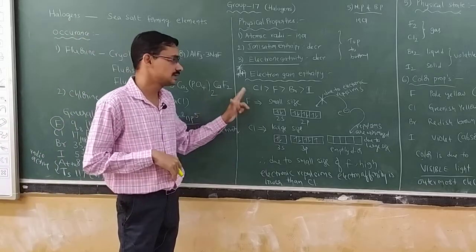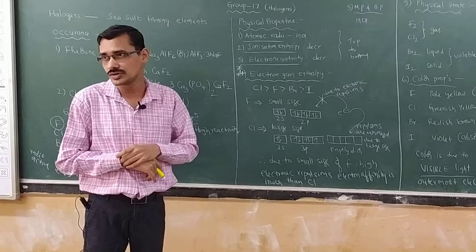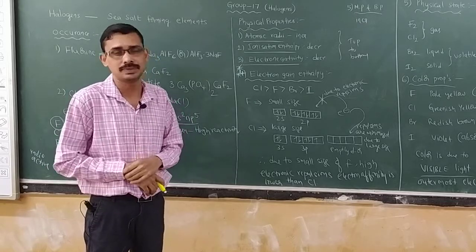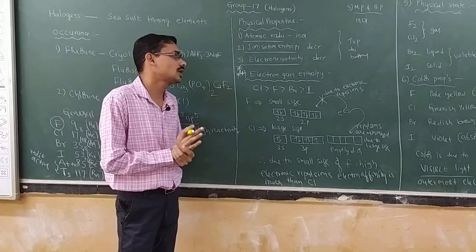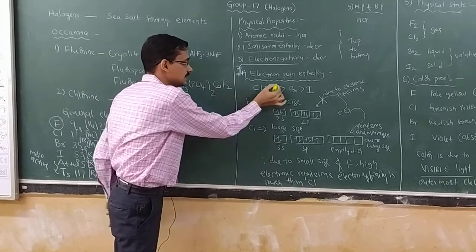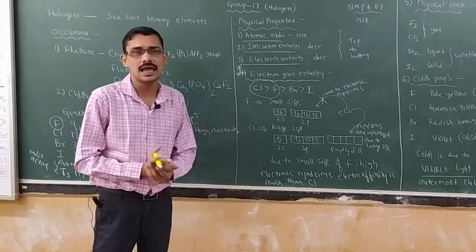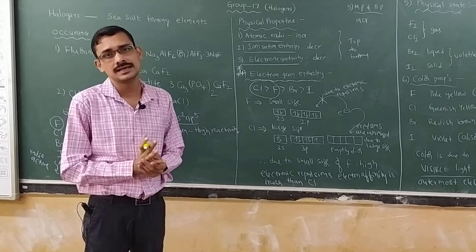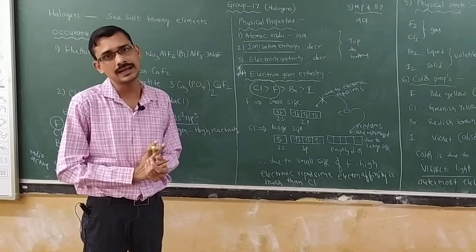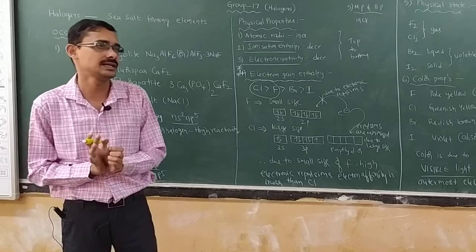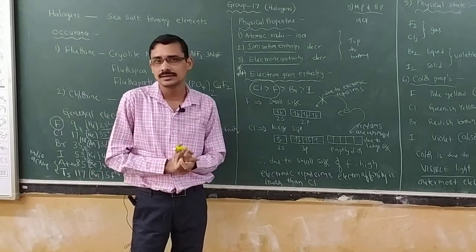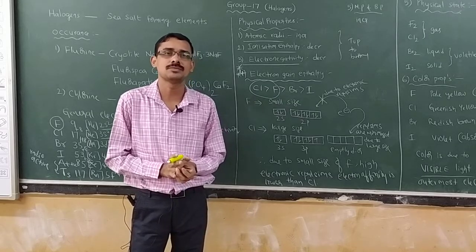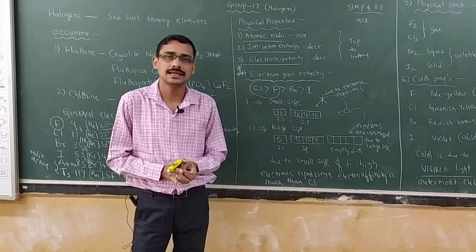You have to write this one in the assignment question. What is that assignment question? Even though electronegativity decreases from top to bottom, the electron gain enthalpy of fluorine is less than that of chlorine. Explain. Very simple, you write in one sentence: in fluorine, small size, absence of d orbital,